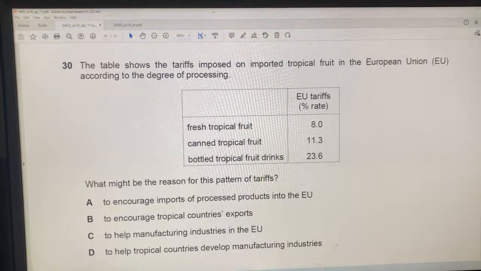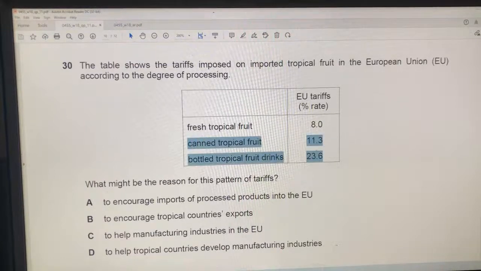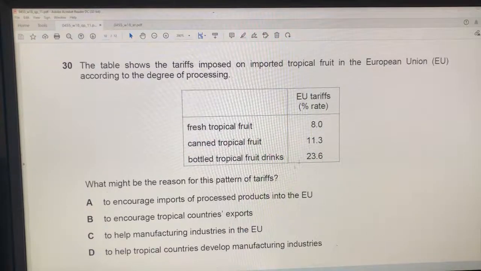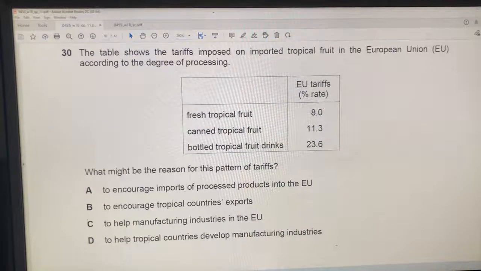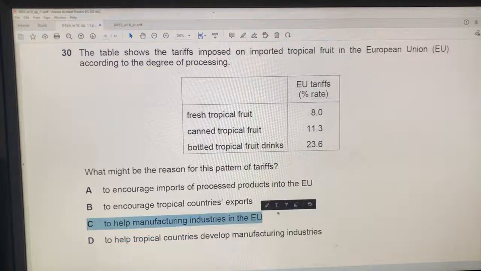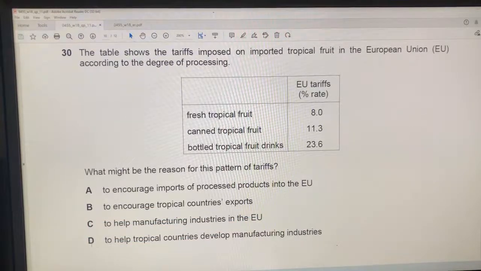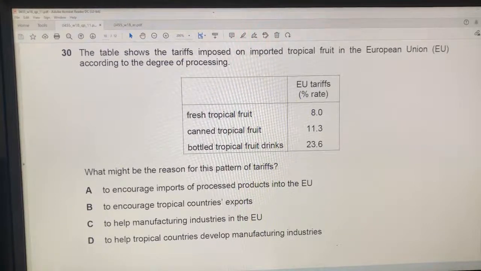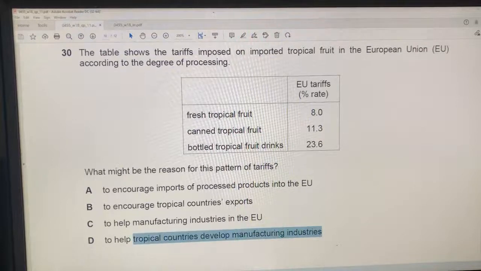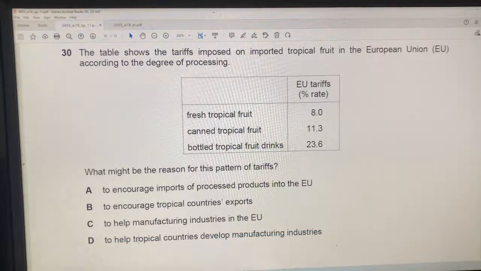And the more manufacturing intense the product, the higher the tariffs. So C must be the answer for question 30. Let's see. D says to help tropical countries develop manufacturing industries. D is the opposite of true. D cannot be true. So C is the answer for question 30.